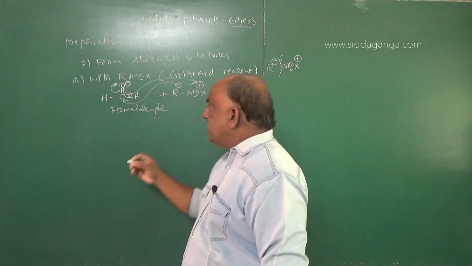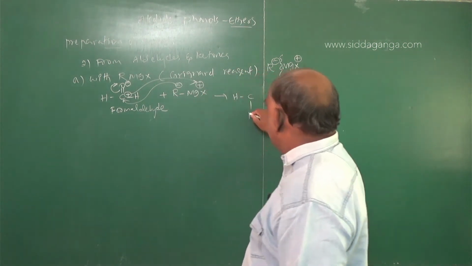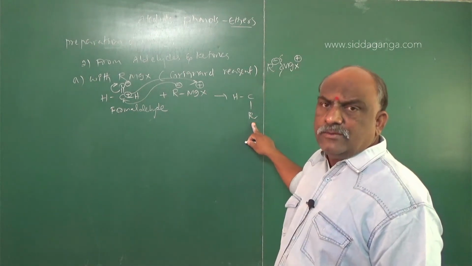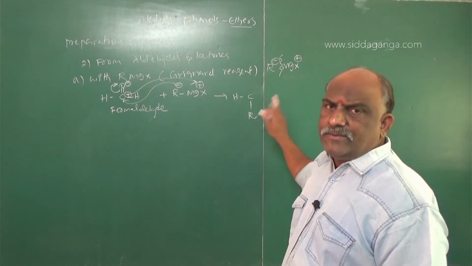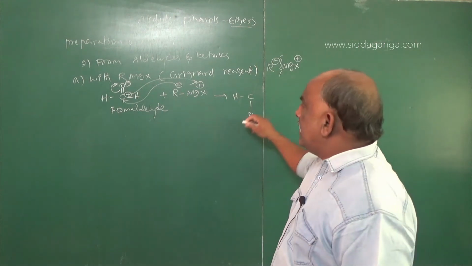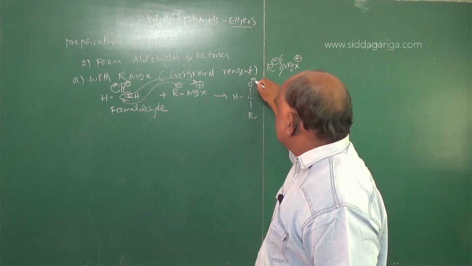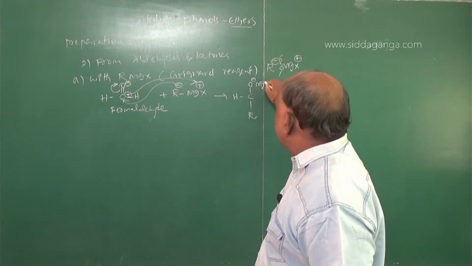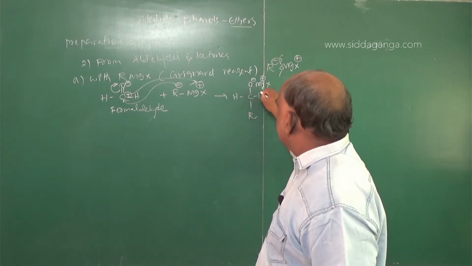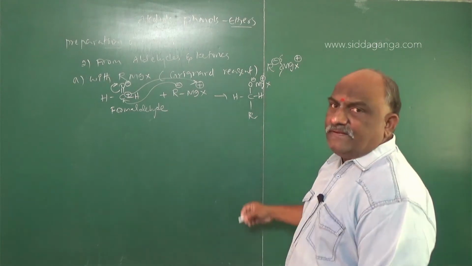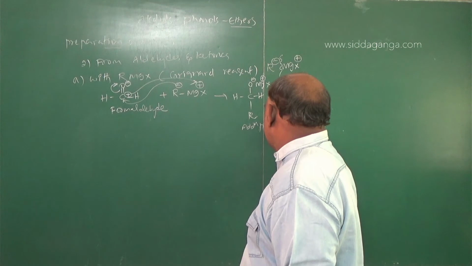So what do we get here? Hydrogen single bond, and here we introduced one alkyl group. The alkyl group may be a CH3 methyl group, or an ethyl group; whatever it may be, you take that R group. The remaining part: the double bond becomes a single bond, here it is O minus and MgX plus, and it is H. This is an addition product.